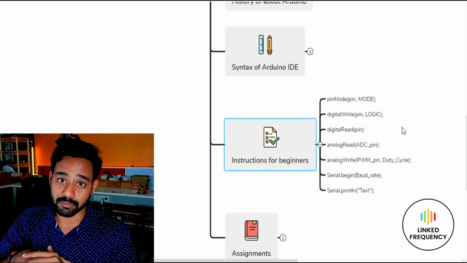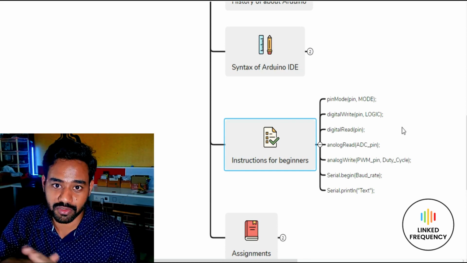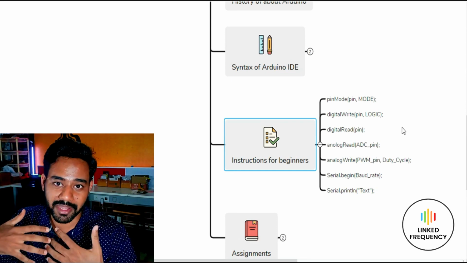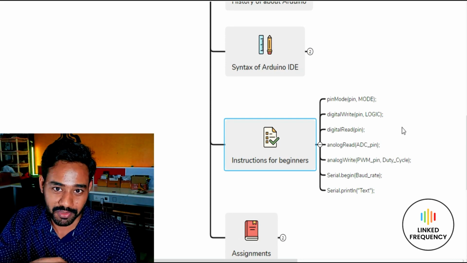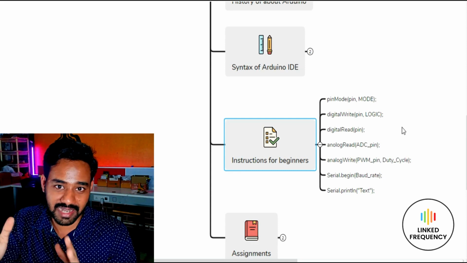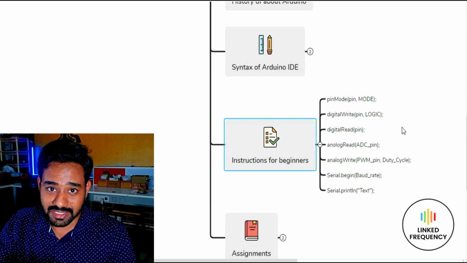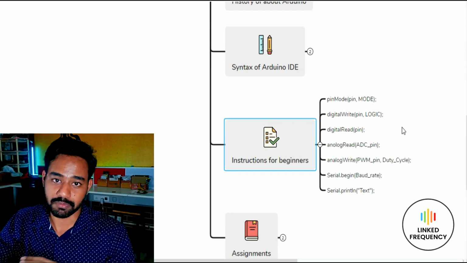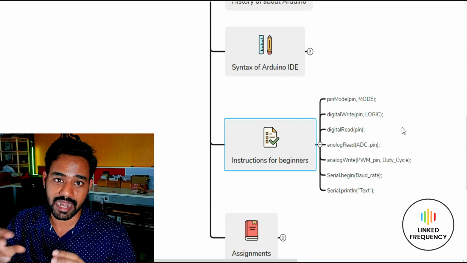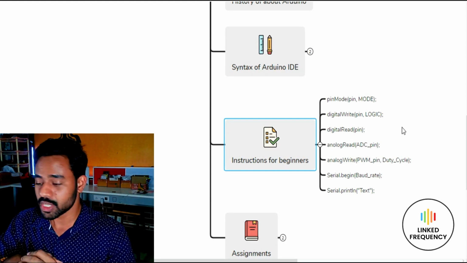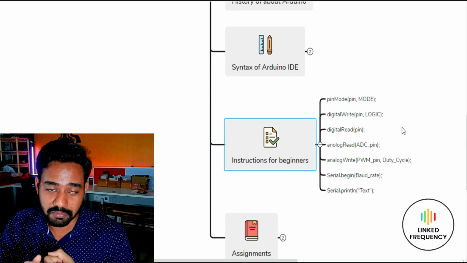First of all, let me talk about pinMode. pinMode is a kind of function or instruction which helps you to declare the configuration of a pin. Say for example, assume that I am a microcontroller, which I am not, but still let us assume that. If I have one input which is a sensor, like when we spoke about sensors and actuators, we know that sensors are nothing but an input device. When we have an input device on our GPIO, we need to make sure that GPIO is configured as an input, which helps our microcontroller to read the data from that sensor and store it and process it based on the requirement. So we use this pinMode instruction to configure that specific GPIO as input or output.